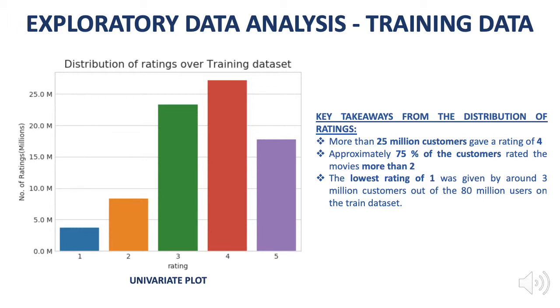Approximately three-fourths of the existing customer base rated movies more than 2. The lowest rating of 1 was given by 3 million customers. So from this we can say that there are around 3 million customers. They were very critical for a particular movie.